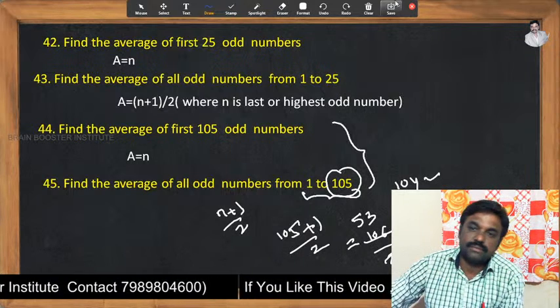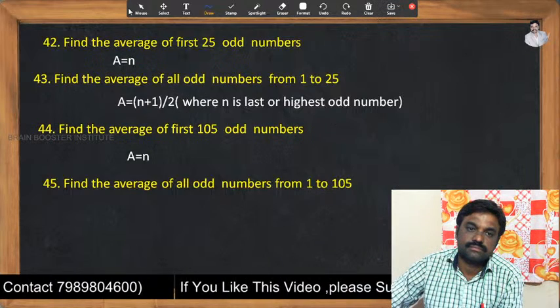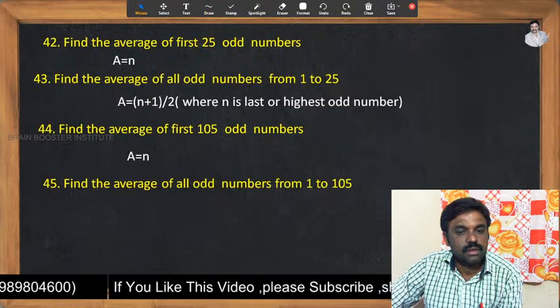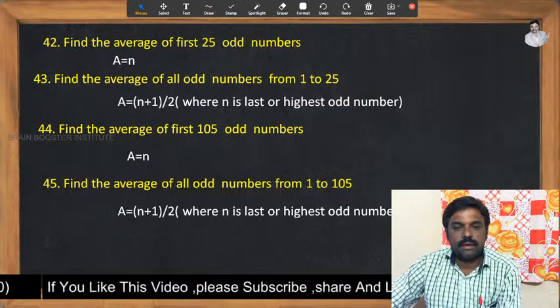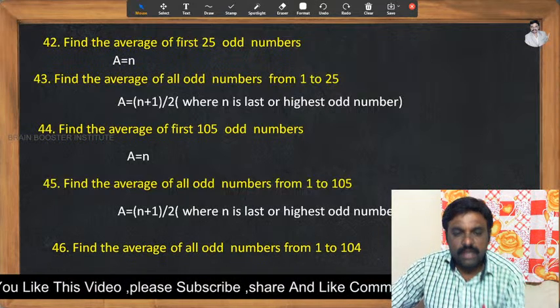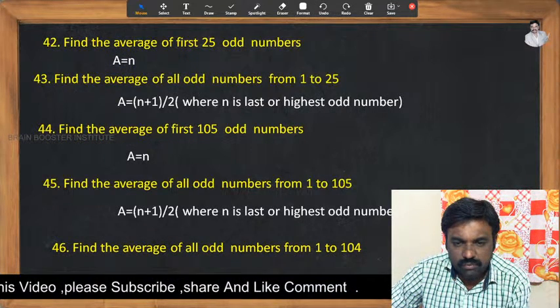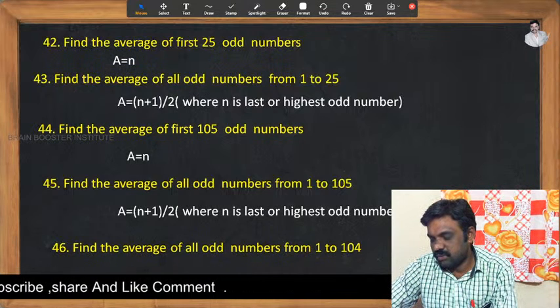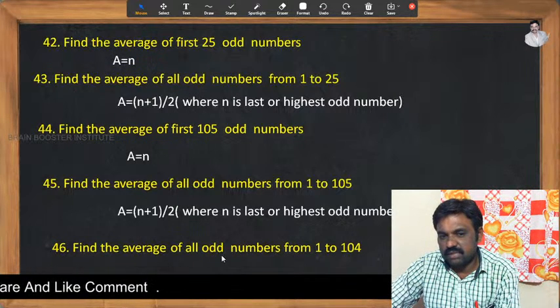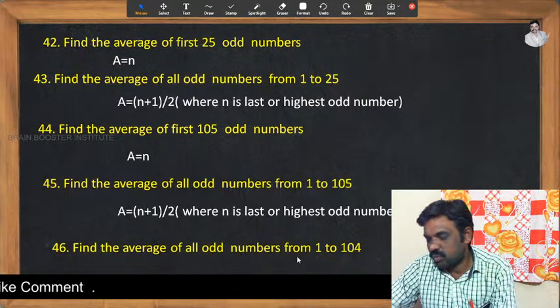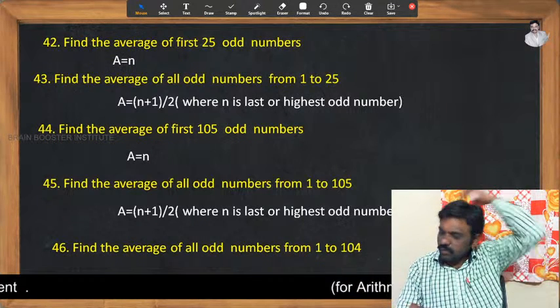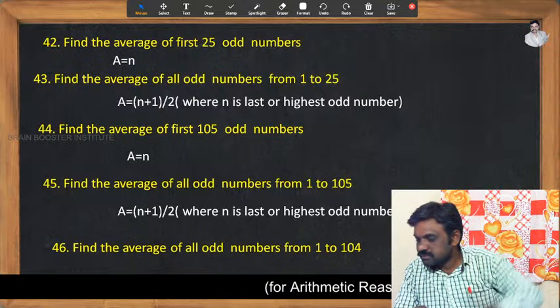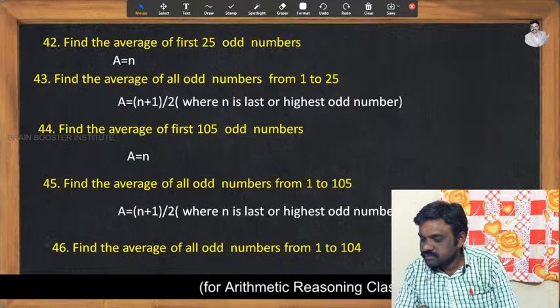Now the next one. Find the average of all odd numbers from 1 to 104. Now I must get the answer from you only. Who can say the answer?